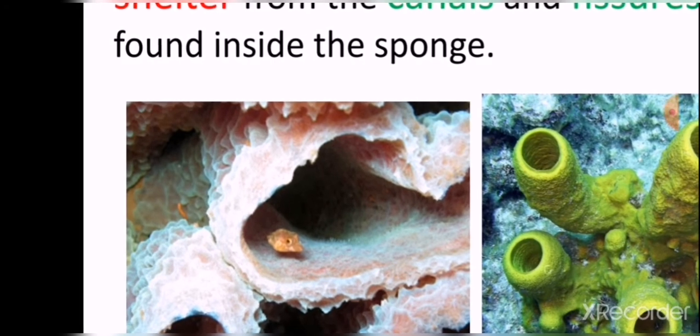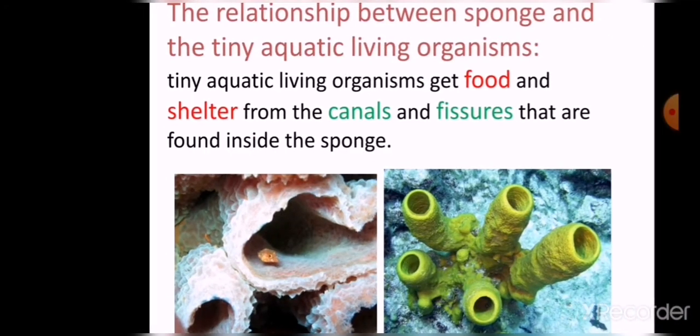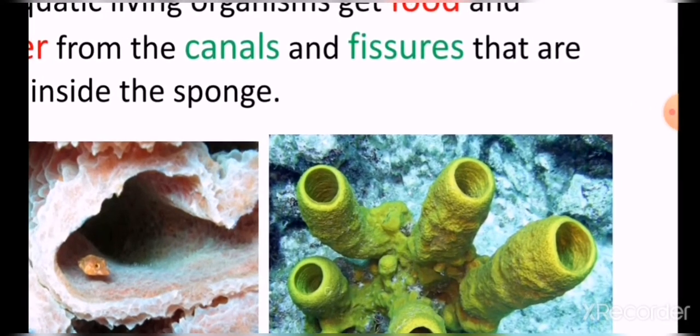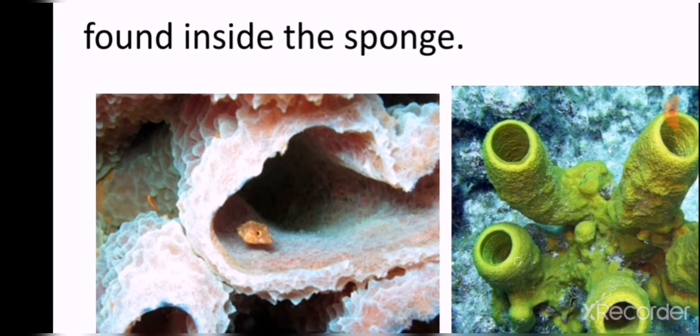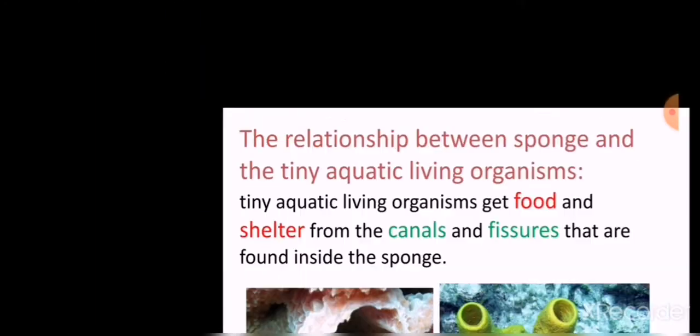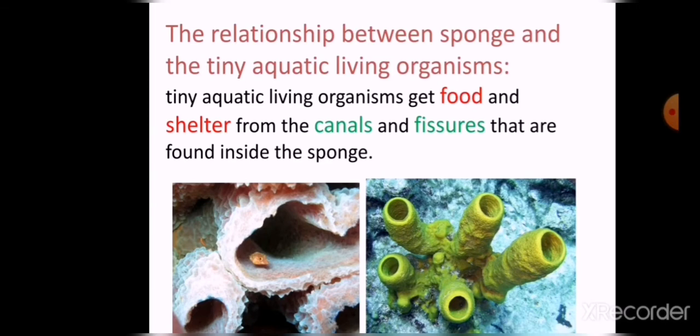So the tiny aquatic living organisms live in the canals and the fissures of the sponge to get the food and shelter. Shelter means home. So the tiny aquatic living organisms get the food and shelter from the canals and fissures that are found inside the sponge.